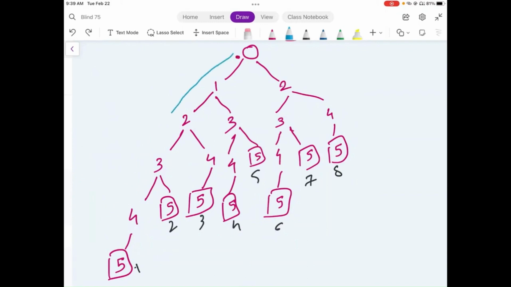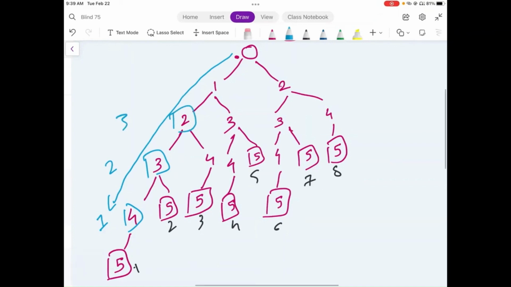We calculate towards this route and we calculate all the possibilities. So we know that from value number 4 there can only be one distinct route, from value number 3 there can only be two distinct routes, and from value number 2 there can only be three distinct routes possible. So we can use this to our advantage.